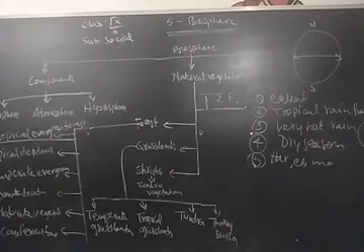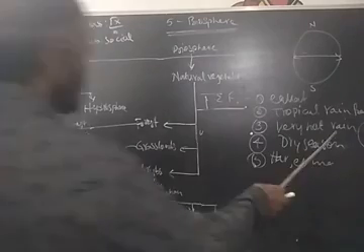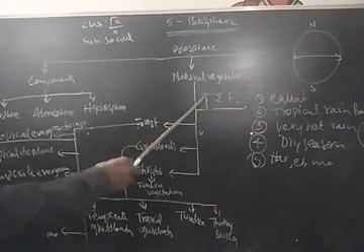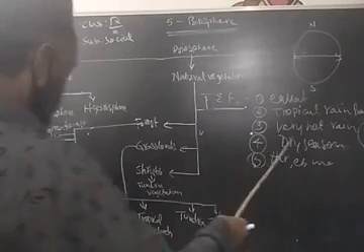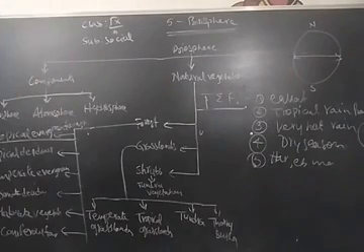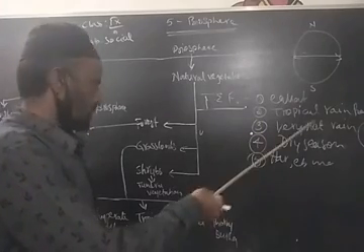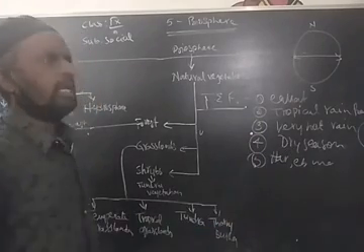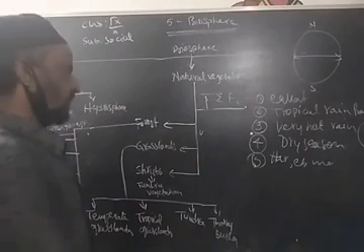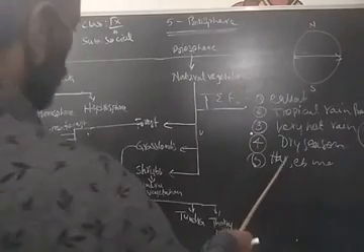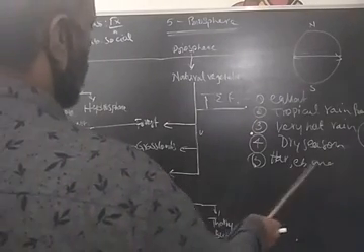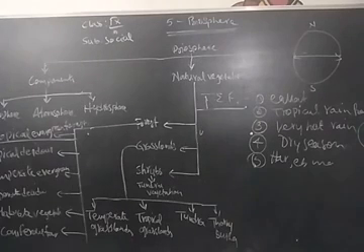The third one is this region is very hot and throughout the year we find rain in this region, that is in this tropical evergreen forest. The fourth one is it won't get dry at any time, due to that the trees won't shed their leaves. That's why this is called evergreen forest. Next, what are the things we find in this forest? Hardwood, that is rosewood, ebony, mahogany, etc. are commonly found in this forest.